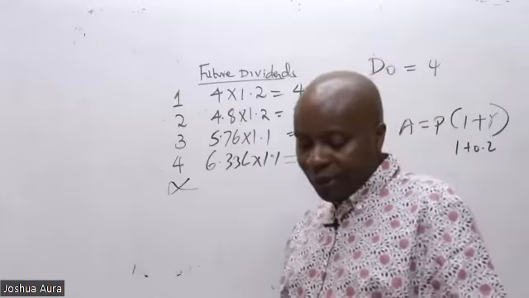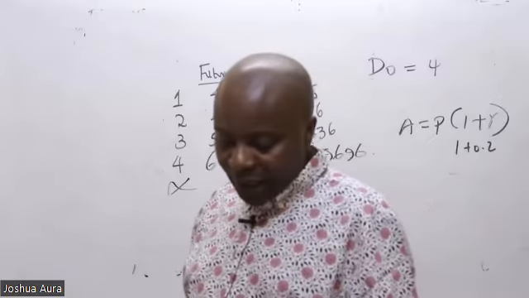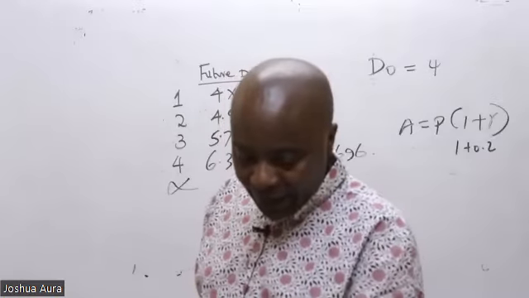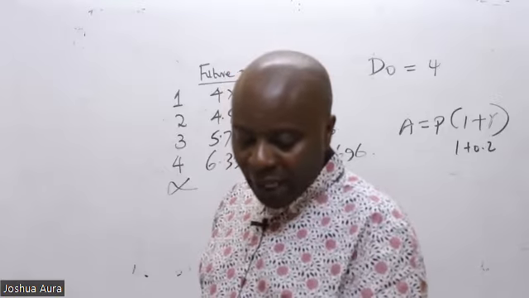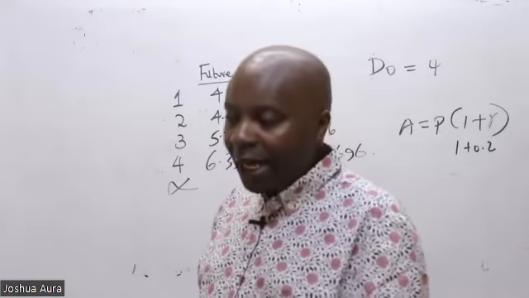Okay. So then go to infinity. What have they told us about infinity? They've told us something very nice there: that thereafter, after the end of year 4, the dividends will grow at the rate of 6% per annum into perpetuity.